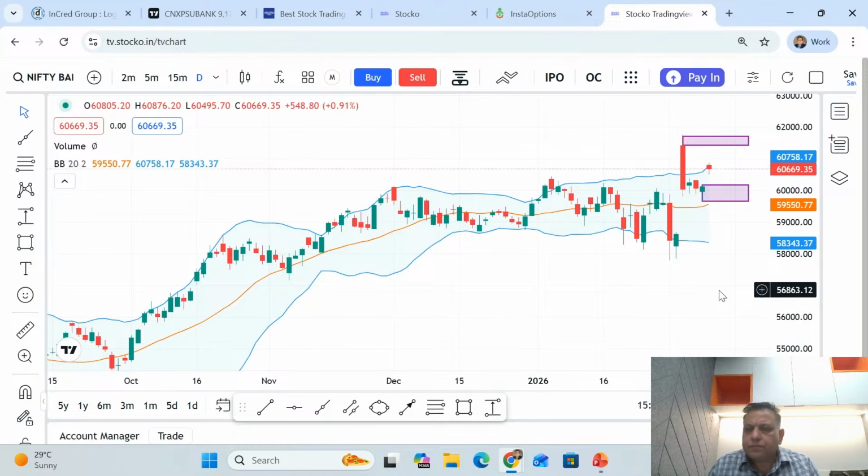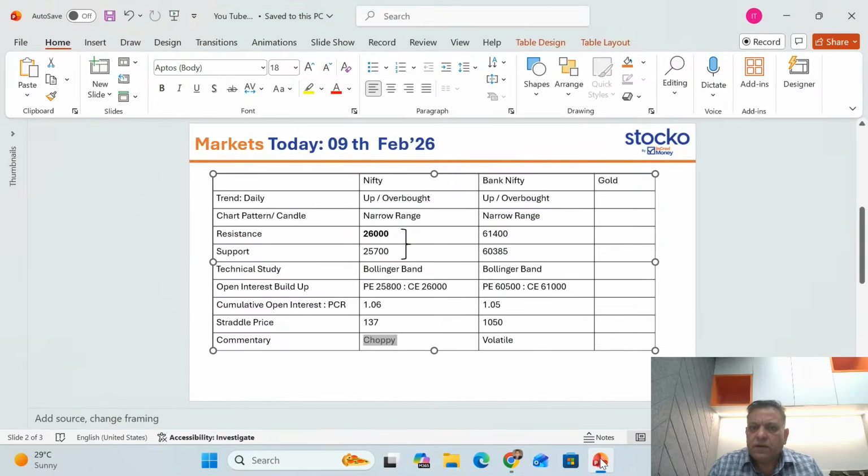But no doubt it is overbought at the current price. So let's go and make the plan for Bank Nifty also. So the trend is up, but it's overbought, which means market looks tight at the current levels. The gap up event today just took the shape of a very narrow range candle in which markets consolidated and didn't give any meaningful moves for intraday traders. So that's where the narrow range is coming in because the trend is up and it's getting overbought.